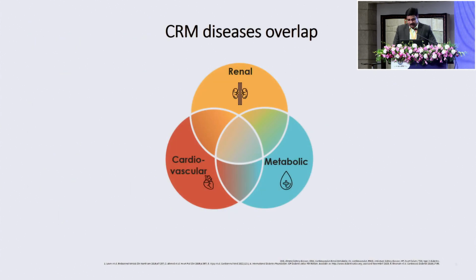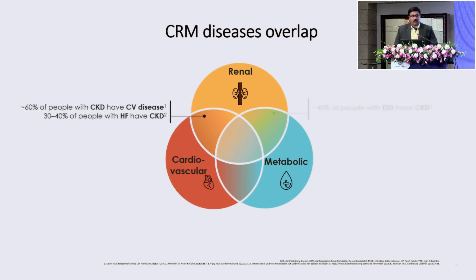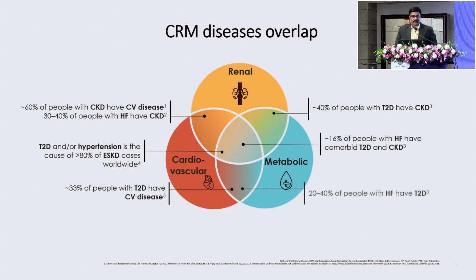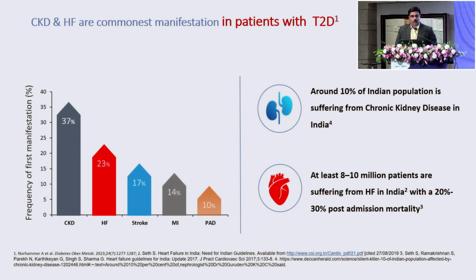So there is an interplay between the kidney, the heart, and the obesity. So there is essentially a cardio-renal metabolic syndrome overlap. And if you look at the percentages, I will not go into specifics. There is a 20 to 40% overlap across the board, different subsets. There is an overlap here. And in diabetes, whenever you start looking at it, you will see that one of the commonest manifestations are the kidney disease and the heart failure.